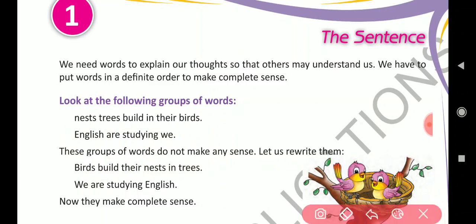Now next, we are studying English. This is a proper sentence. So only words are not compulsory to make a sentence, but a group of words, and they should make a complete sentence. That means the words should be in order so that a meaningful sentence is formed.